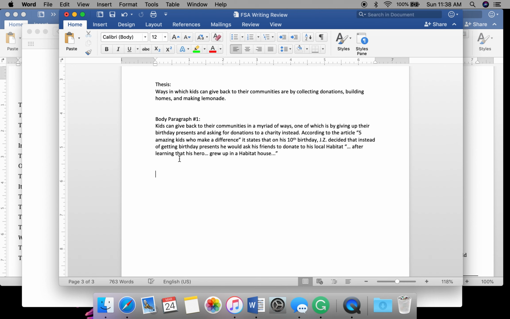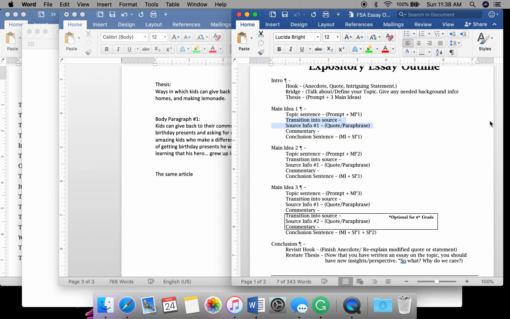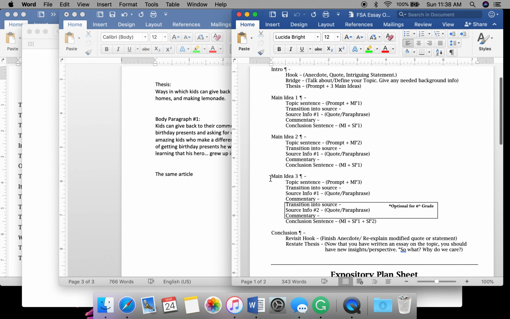And so literally all you have to do is say the same article. So it's as if I'm putting 2 source infos in each body paragraph. So let's pretend it's this setup, because that's what I'm doing right here. It's this setup down here where I've got transition into source info 1, where I've quoted or paraphrased or paraquoted.